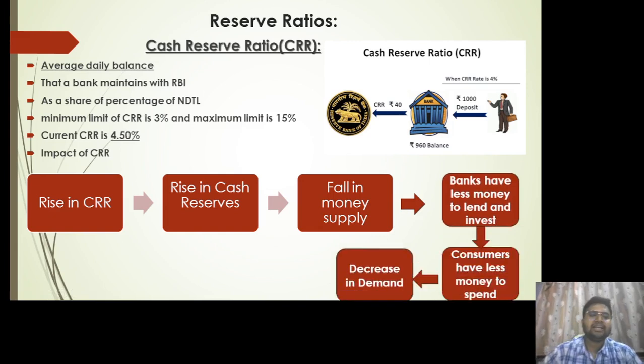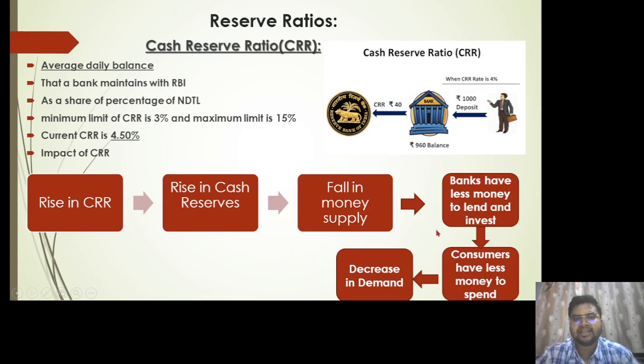So if there is a rise in the CRR, what will happen is there will be a rise in the cash reserves that is parked with the RBI. That means there is less money supply with the bank. So the bank will have less money to invest and lend to its end consumers in the form of loans and investments, right?